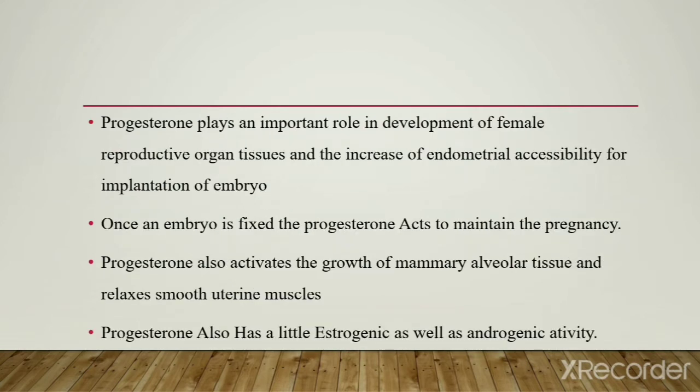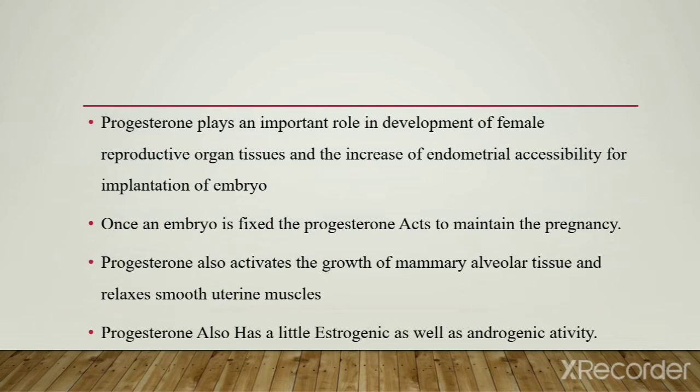Progesterone plays an important role in the development of female reproductive organ tissue, and it increases endometrial receptivity for the implantation of the embryo. Once an embryo is fixed, progesterone acts to maintain the pregnancy.